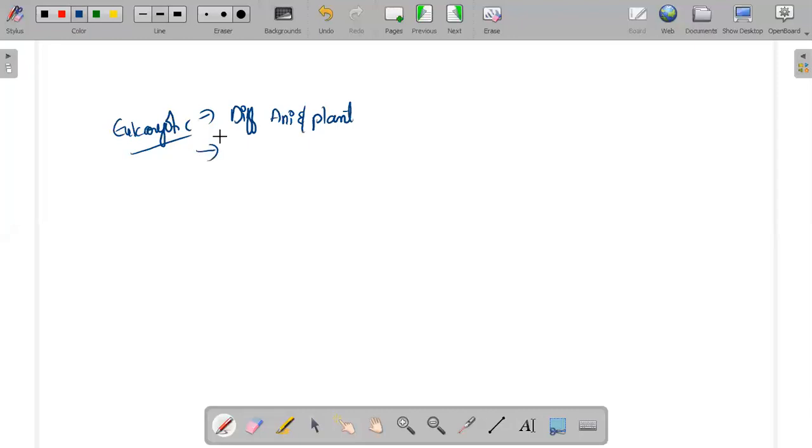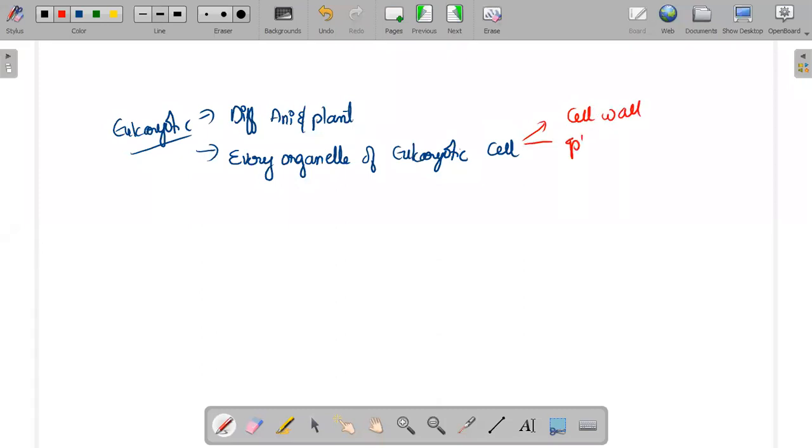And tomorrow onwards, we have to see each and every organelle of a eukaryotic cell. This is a lengthy topic of eukaryotic cell. What are those organelles? You already know all those organelles. We have to see about the cell wall. We have to see about the plasma membrane.